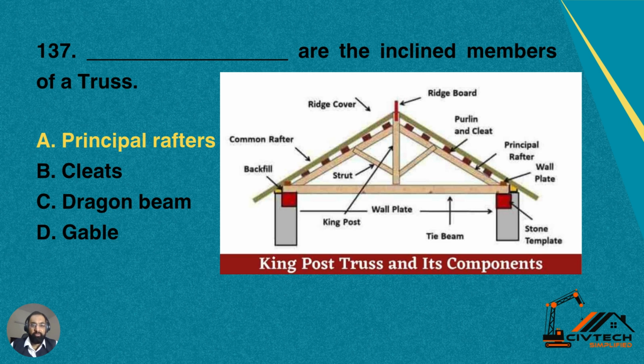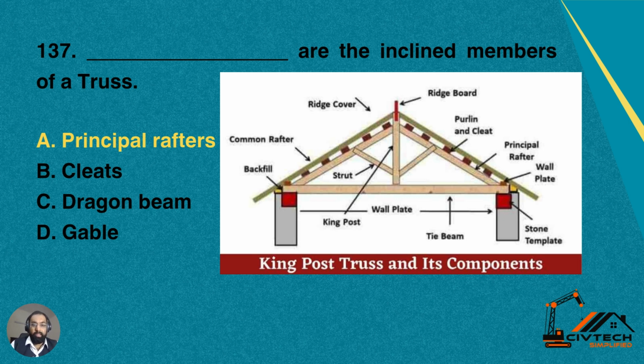Question number 137. Dash are the inclined members of a truss. So you must be familiar with the truss. You have read it in your bachelor's or master's in steel structures. So this is basically a picture of the truss structure. If you are not familiar, you can have a look. It has ridge board, then purlins, principal rafter is the major support, then its wall plate, then there are two wall supports or stone supports, then we have a beam, which is the major part of the truss.